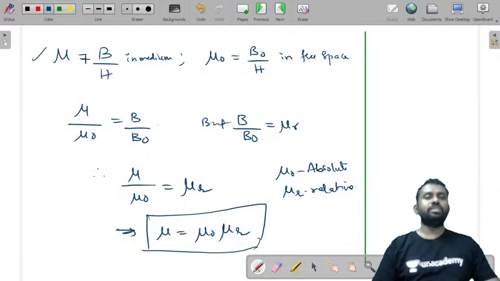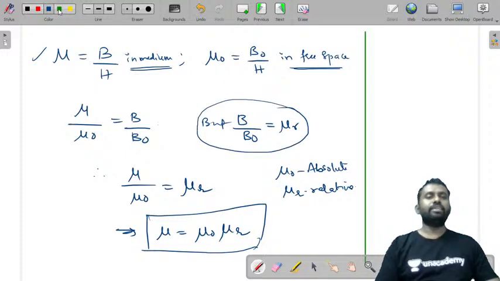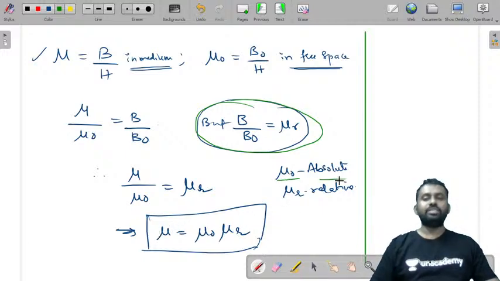Then we have seen mu is equal to B by H in any medium, and mu naught is equal to B naught by H in free space. So if you calculate mu by mu naught, you will get B by B naught, but we already know that B by B naught is mu r. So from this you will get mu is equal to mu naught mu r,